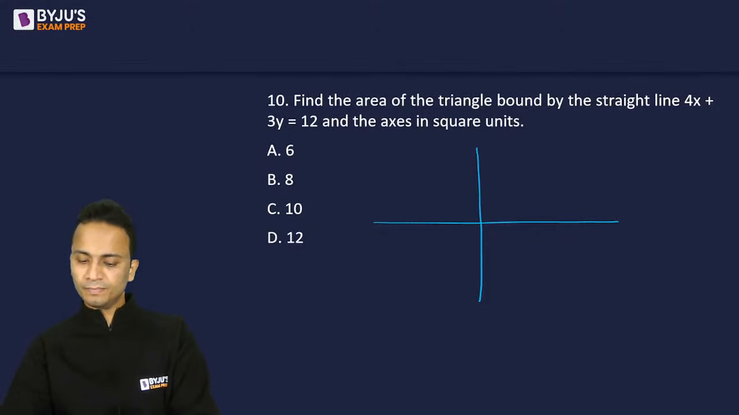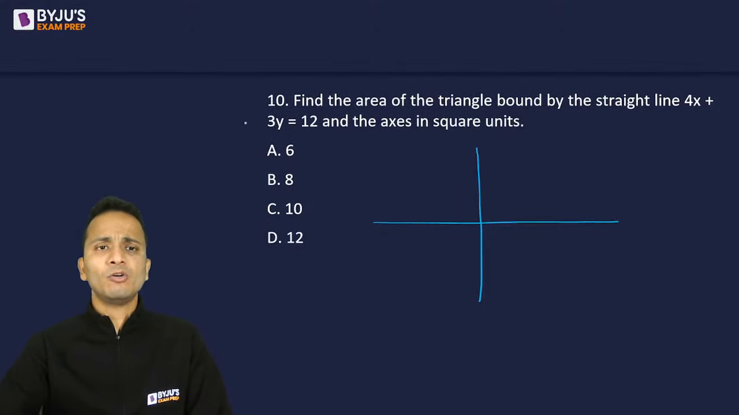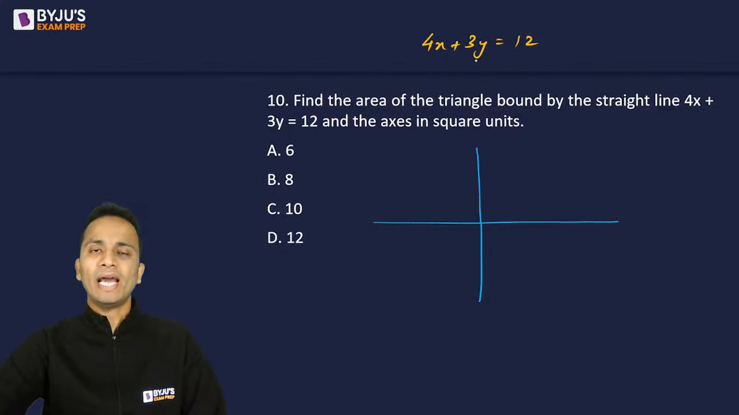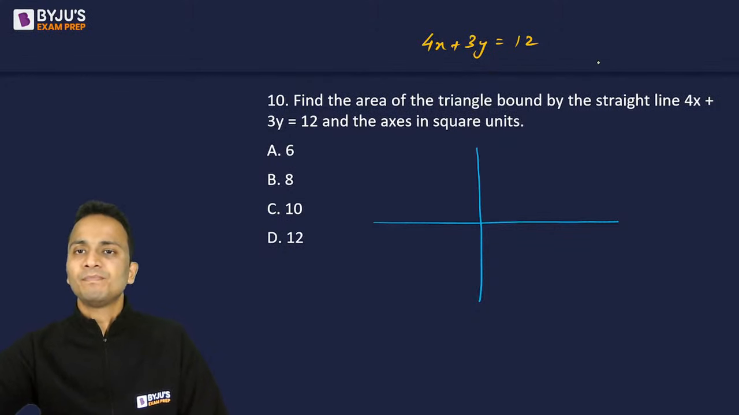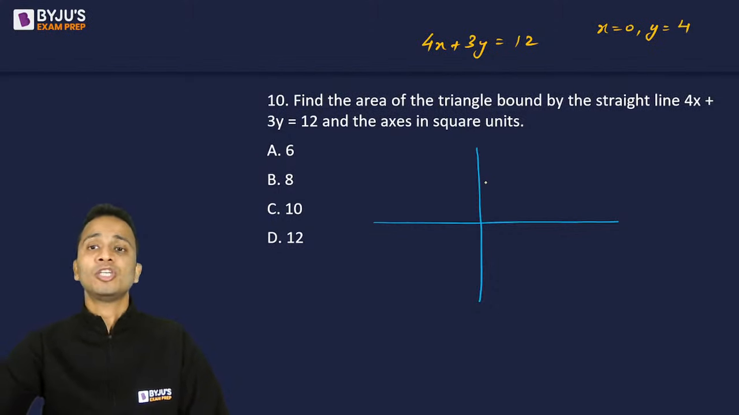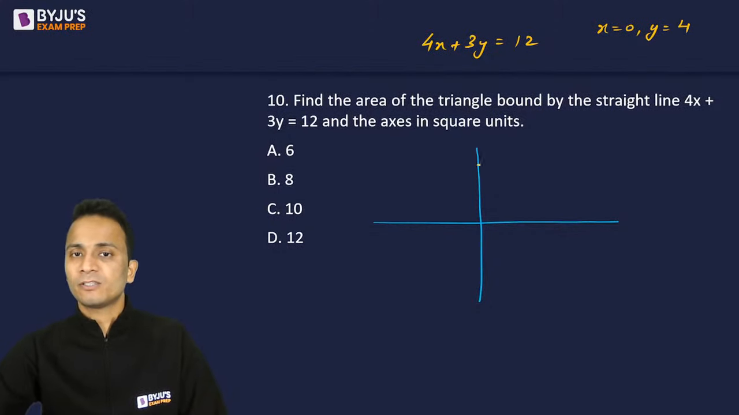All right, good. So first of all, we'll find out at what points the line 4x plus 3y equal to 12 will intersect x-axis and y-axis. If I put x as 0, the value of y will come out to be 4, and this is the point at which this line will intersect y-axis. And putting y as 0, the value of x will come out to be 3. So the line will intersect x-axis at this point 3, 0. So this length will be 3.